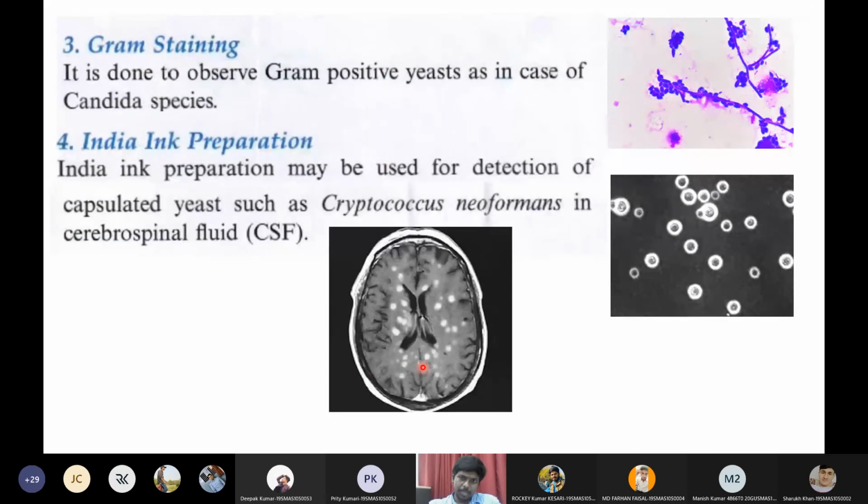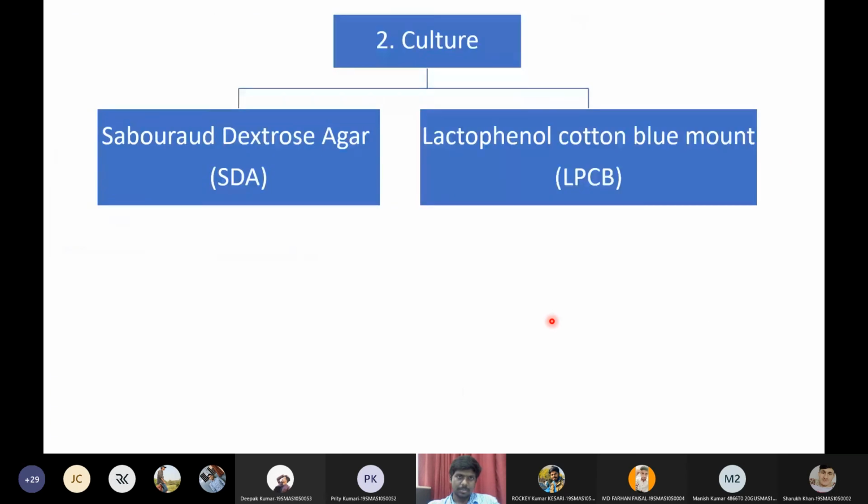The patient will get epileptic seizures. The patient will become mentally disoriented. His thought process will be diminished. He will go into a coma, and obviously he will die due to brain death. So this is how deadly Cryptococcus neoformans is. Okay, so Cryptococcus neoformans can be detected by Indian ink preparation.